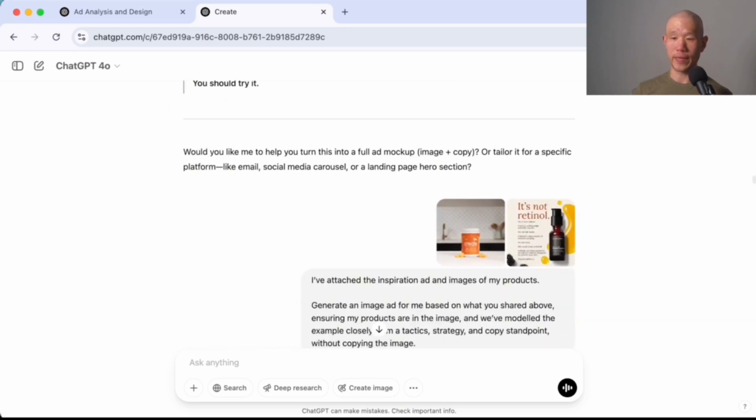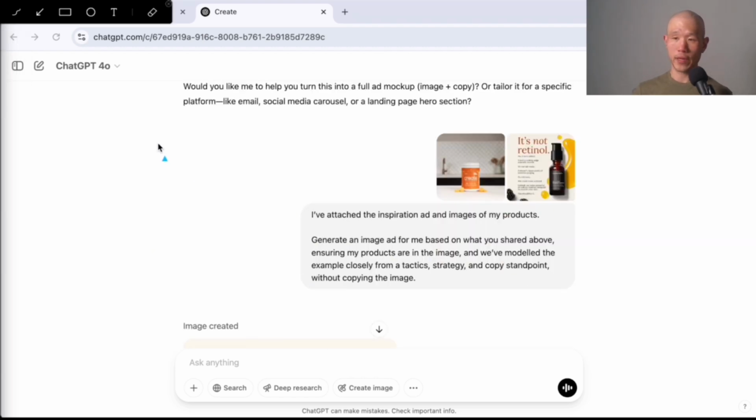I just want to get to the point where we could create something and then give feedback after I saw the visual. So the next prompt was, I've attached the inspiration ad and images of my products. Generate an image ad for me based on what you shared above, ensuring my products are in the image. And we've modeled the example closely from a tactics, strategy, and copy standpoint without copying the image.